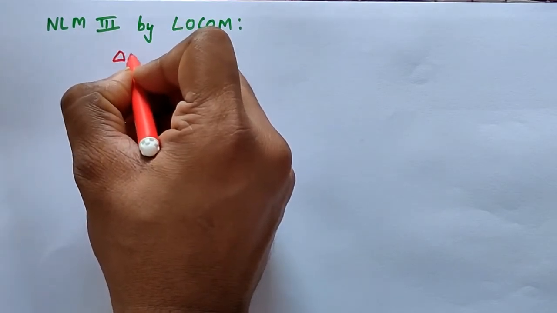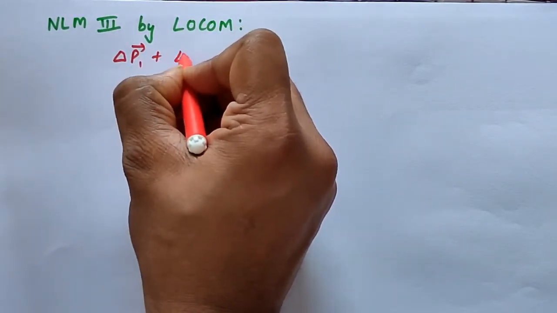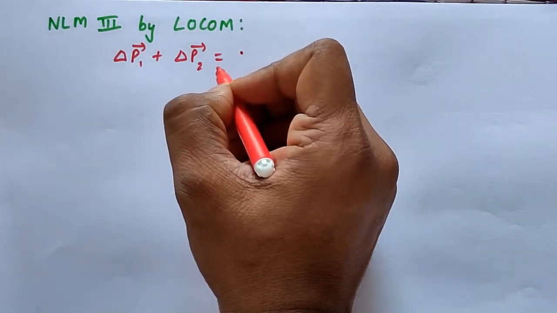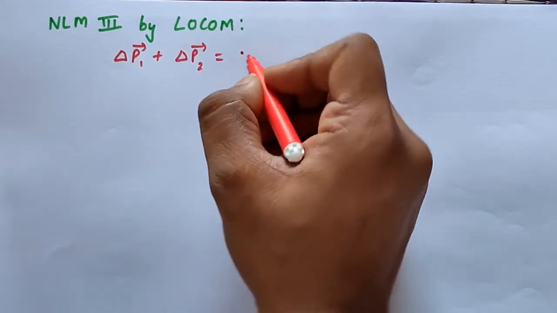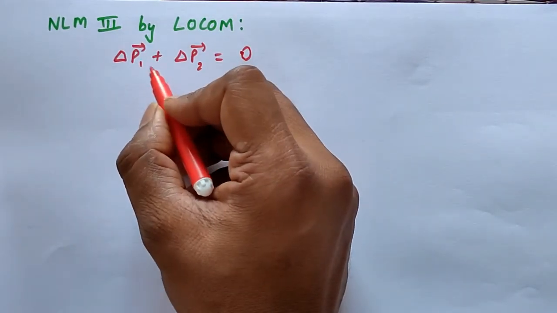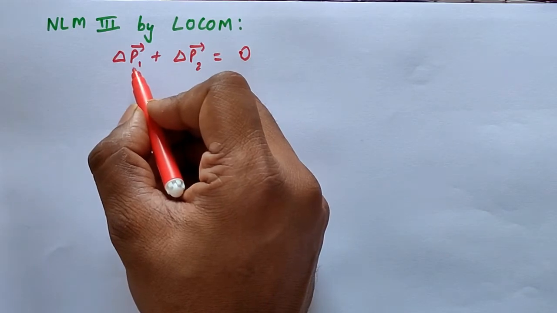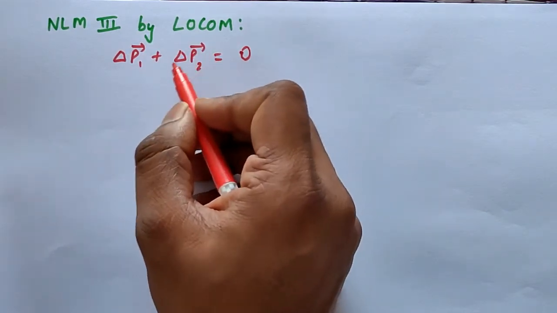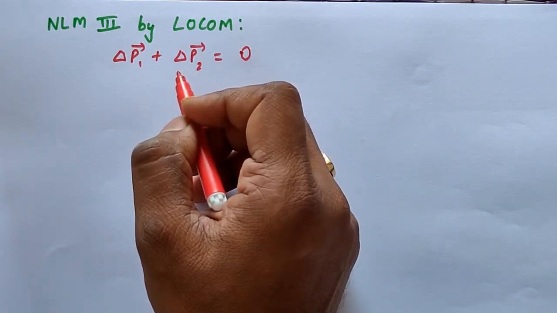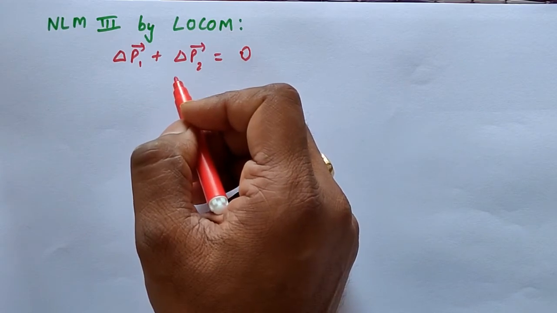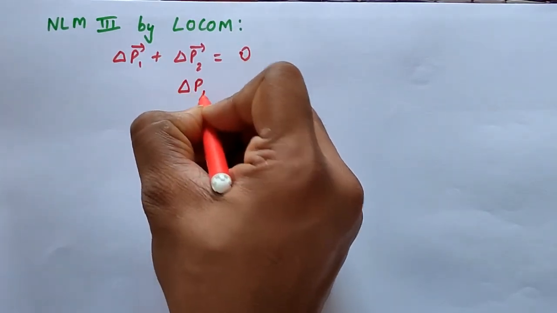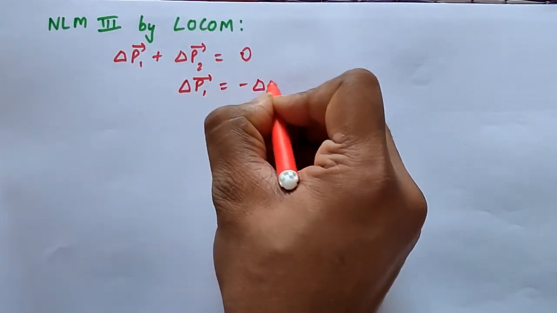So I can write it as dp1 vector plus dp2 vector is equal to a constant. In the absence of external force, the total linear momentum is 0 when no forces are acting and there is no velocity. So when the velocity is not there, v1 will be 0 and v2 will be 0, so their sum will also be 0. So the net change in the linear momentum in the absence of force is 0. Now taking p2 to this side, we get delta p1 vector is equal to minus of delta p2 vector.